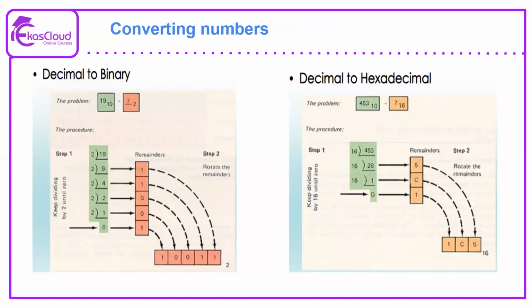So now we are going to see decimal to binary. Previously we saw how we represent them in binary. Here we are seeing a clear picture of how we denote them.